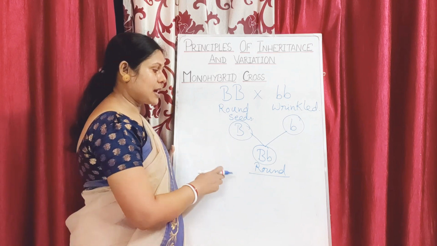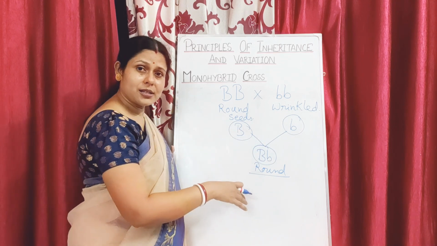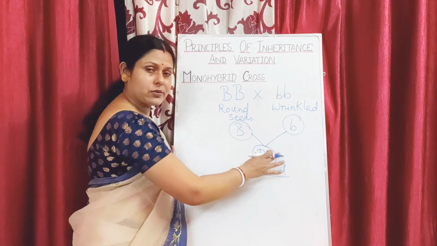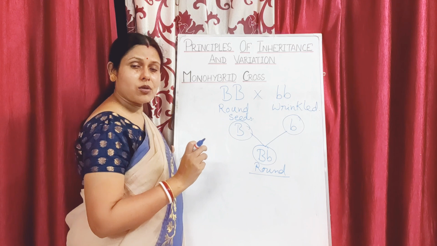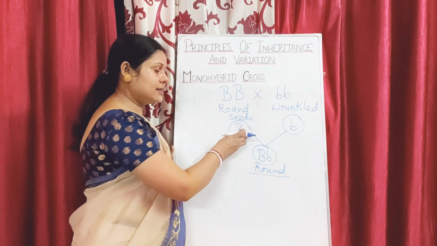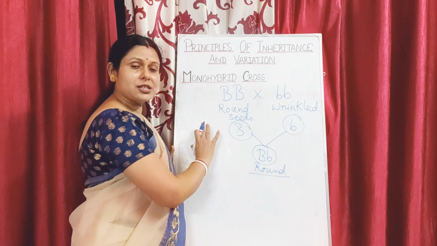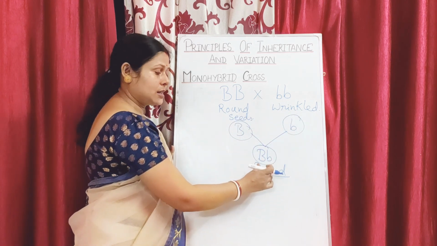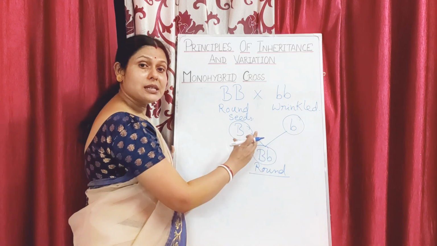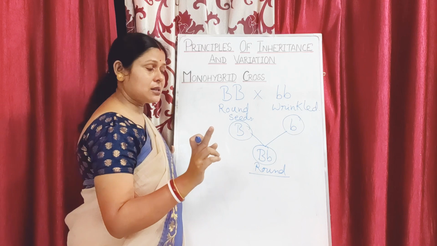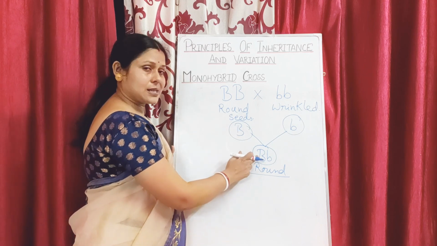Neither is the large content of starch coming, nor a small amount. It is intermediate, neither maximum nor minimum, a blending of these two. So neither this nor that. But if you consider shape, this one is expressed.